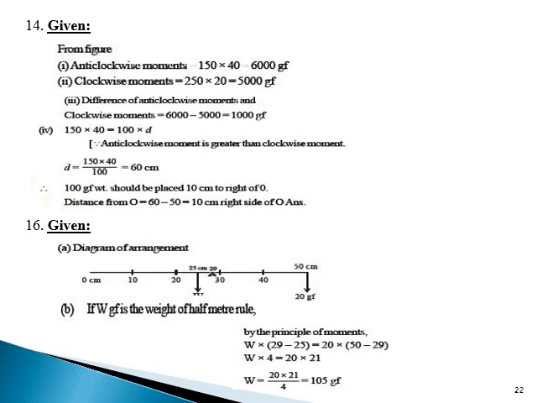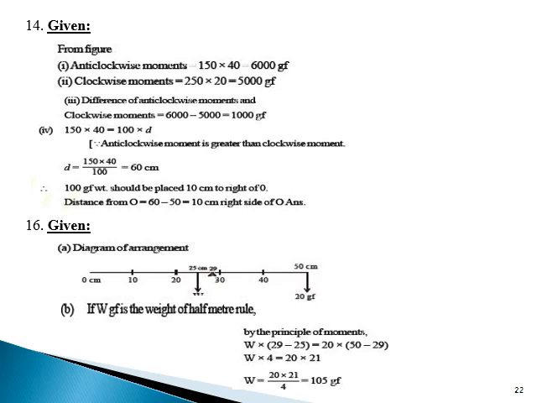We'll discuss the 14th and the 16th numerical. 14. The diagram in figure 1.34 shows a uniform meter rule weighing 100 gf pivoted at its center O. Two weights 150 gf and 250 gf hang from the points A and B respectively of the meter rule, such that OA is equal to 40 cm and OB is equal to 20 cm. Calculate first the total anti-clockwise moment about O, second the total clockwise moment about O, third the difference of anti-clockwise and clockwise moment, fourth the distance from O where a 100 gf weight should be placed to balance the meter rule.